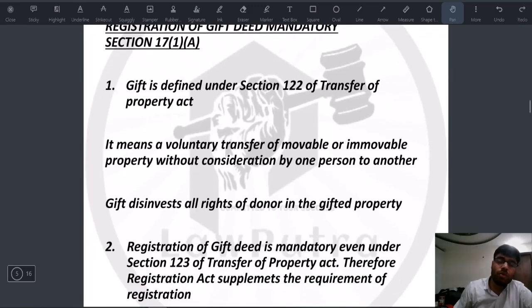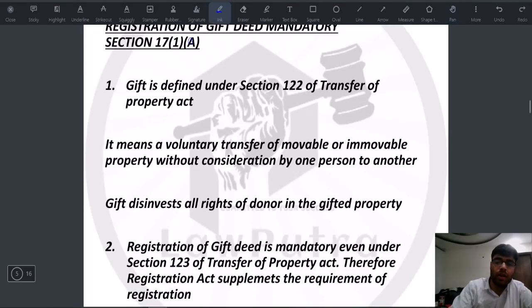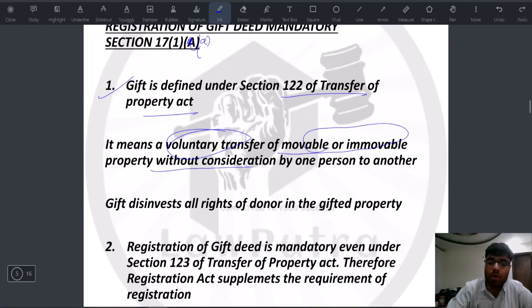So now we'll come to the individual clauses. This has to be small a, that has become capital A. Okay. So first I said that gift deed. Any gift of immovable property needs to be registered. Now gift as an expression is defined under the Transfer of Property Act, and it says that it is a voluntary transfer of movable or immovable property without consideration by one person to another.